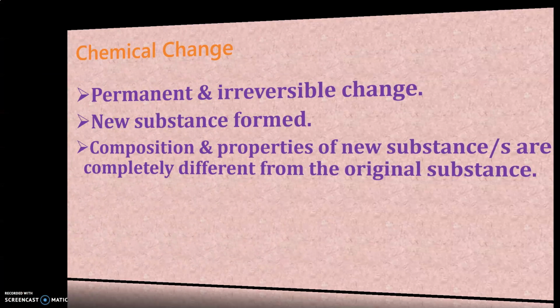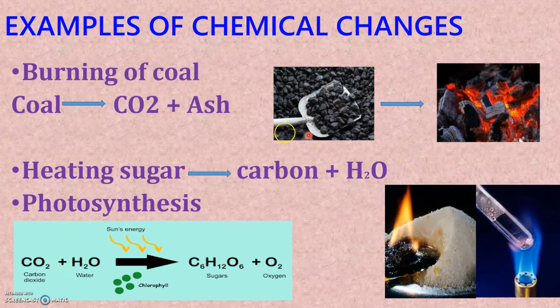Now, let's get into the examples. Is burning of coal a physical or chemical change? Yes, it is a chemical change. Let's see how it is. Coal on burning in air evolves carbon dioxide and it gives a residue which is ash.